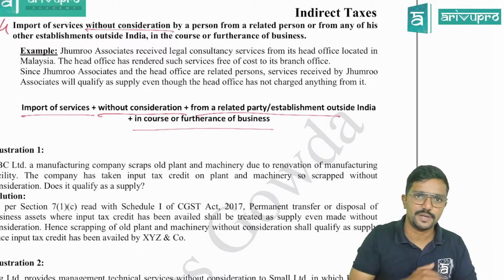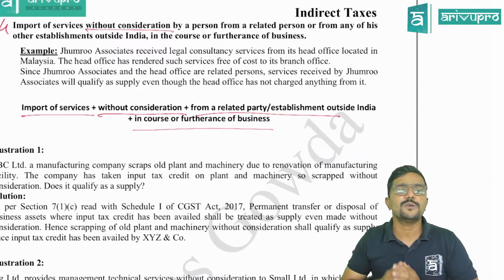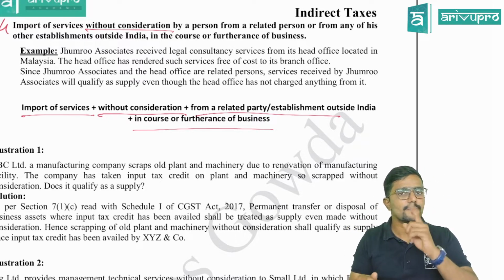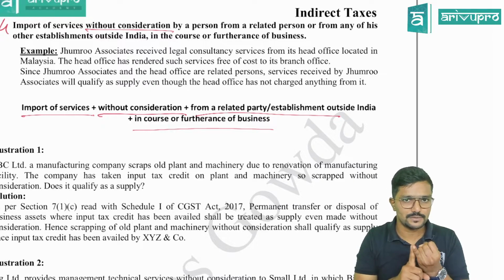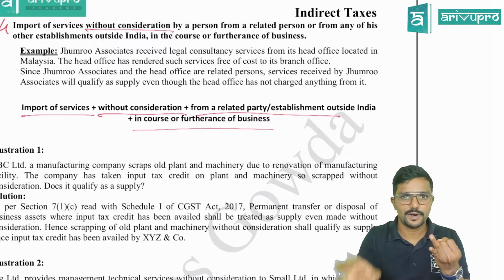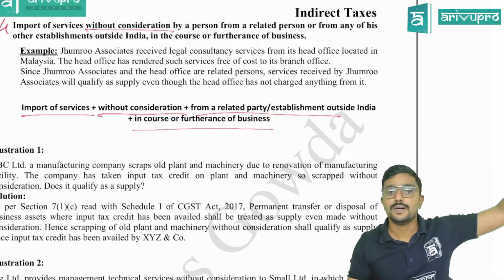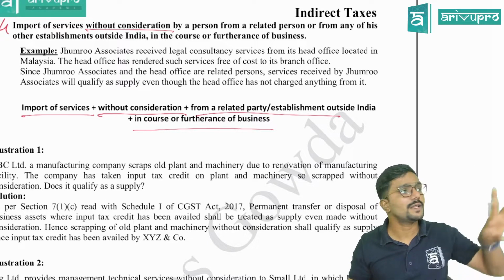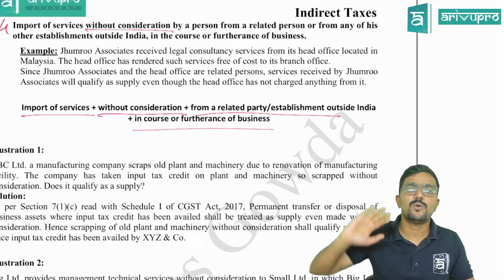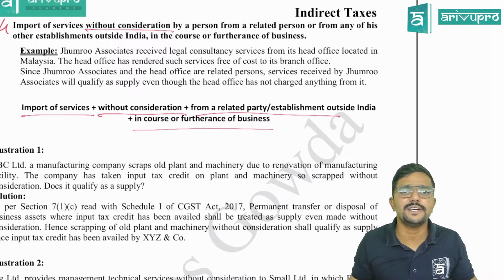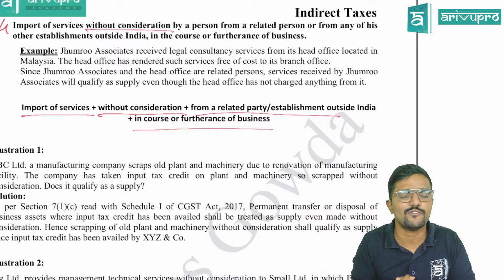Okay, this is 7.1b. And coming to para 4 of 7.1c, it will tell there should be import of services, there is no consideration, and you are taking services only from 2 people: either your related person or establishment outside India. Sir, what if I am taking services from an unrelated person? It is not covered under para 4.